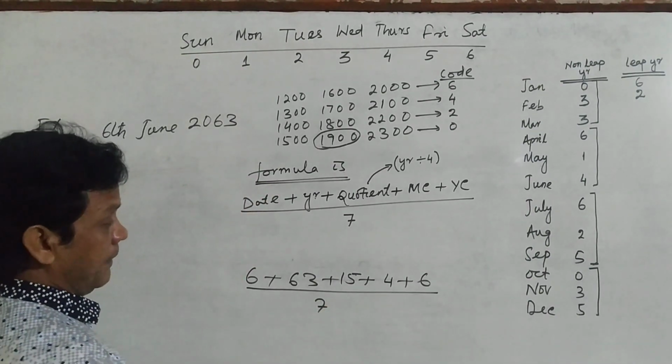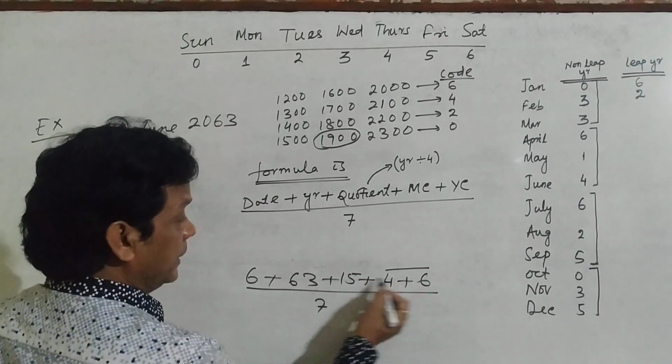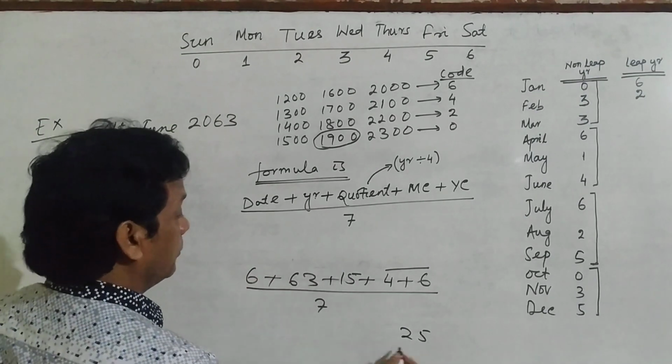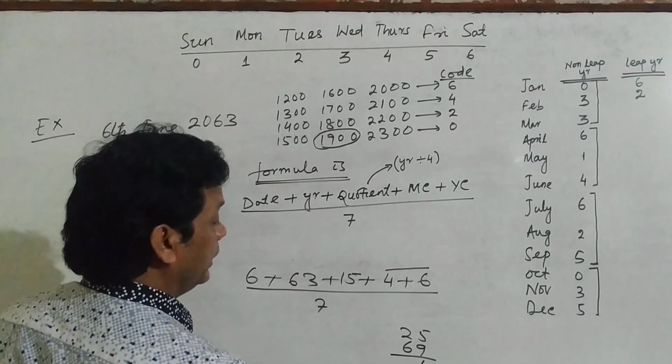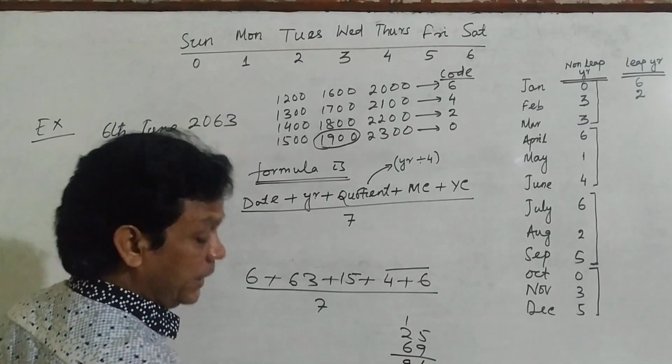So how to add? This 2 becomes 10. So 10 plus 15 is 25. So 25 plus 69. So 9 plus 5 is 14, carry 1. This is 9. So 94.